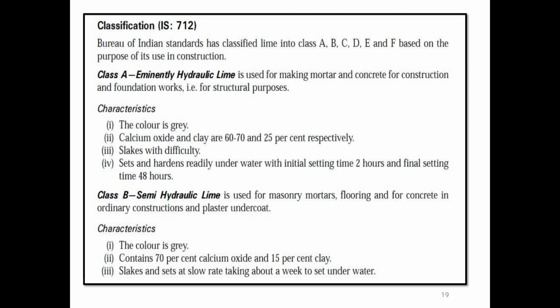Class B lime. It is semi-hydraulic lime which can be supplied either as quick lime or as hydrated lime. This lime is used for masonry works and its minimum compressive strength with lime sand mortar of 1:3 ratio by weight at the end of 14 days and 28 days should respectively be 1.25 Newton per millimeter square and 1.75 Newton per millimeter square.